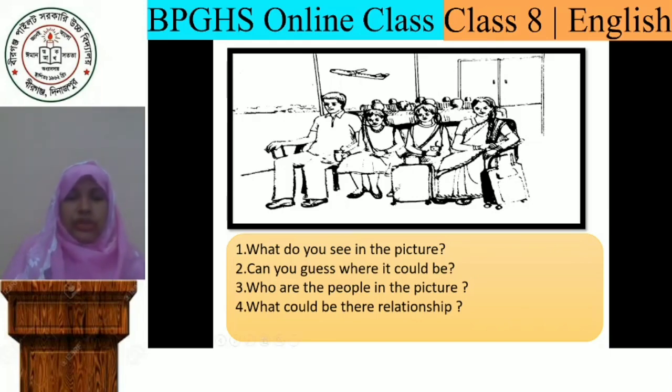If you look attentively, you can find that some people are waiting for a flight, and you can easily guess it's an airport because we can see an aeroplane in the picture. Now who are the people in the picture?